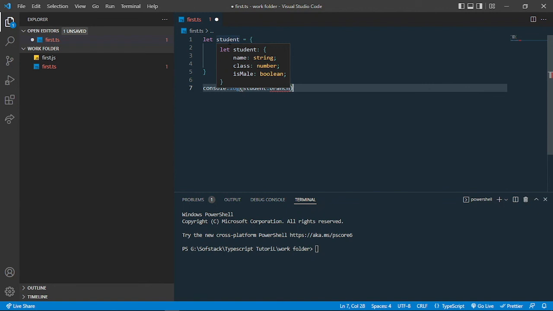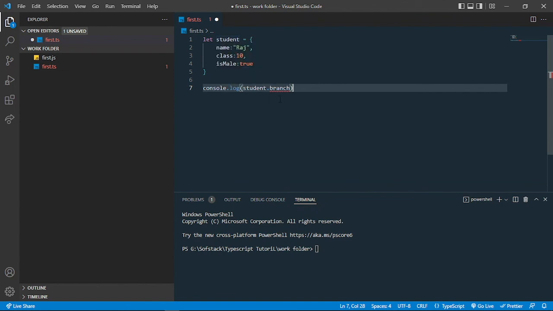So in TypeScript, when we define an object, we have to define the types of properties in which we'll be storing the data. For example, name is a string, so a string type should be there. And class is a number, so number should be typed there.